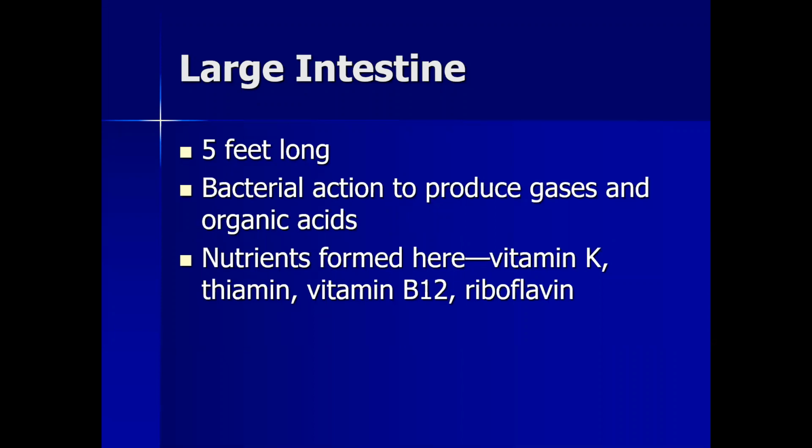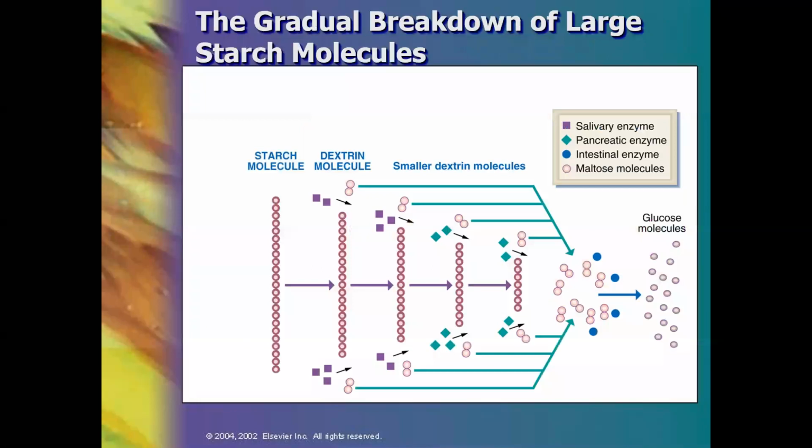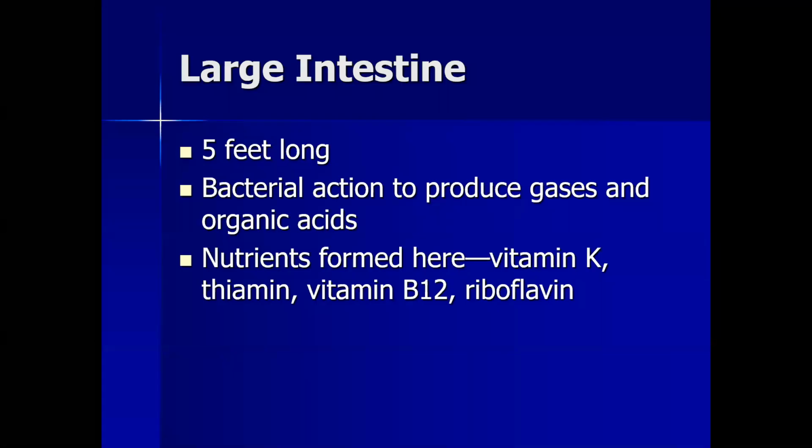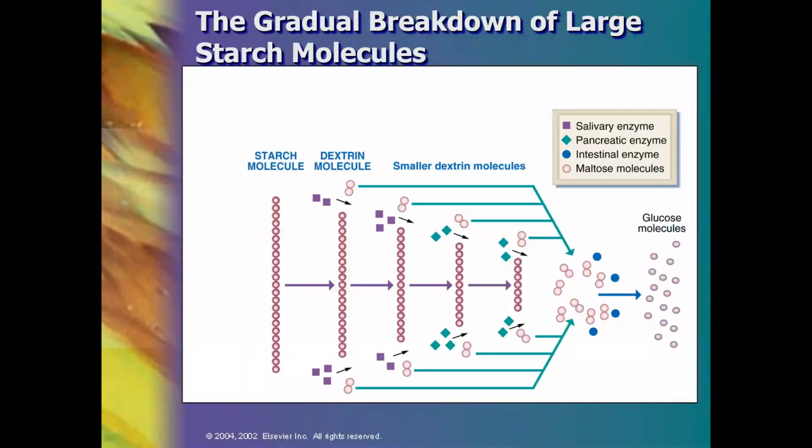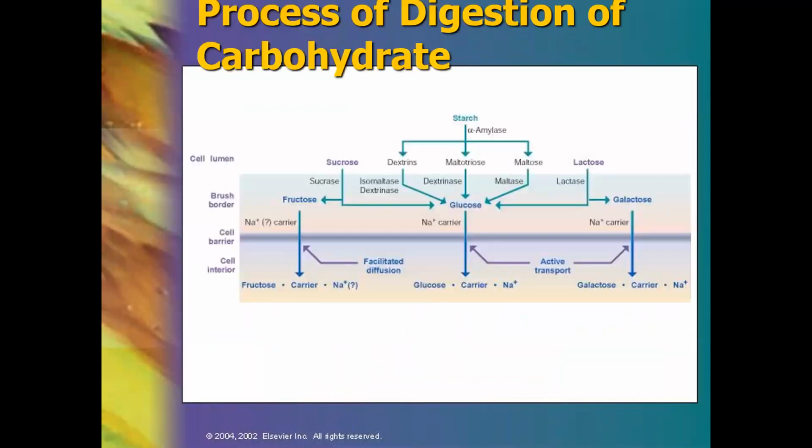In the large intestine, some nutrients like vitamin K, thiamine, vitamin B12, and riboflavin are produced, and they will be gradually absorbed in the large intestine for normal physiological processes. This is the overall flow chart, which shows how larger molecules get broken down into smaller molecules. This is the overall process of carbohydrate metabolism, which one can see here.